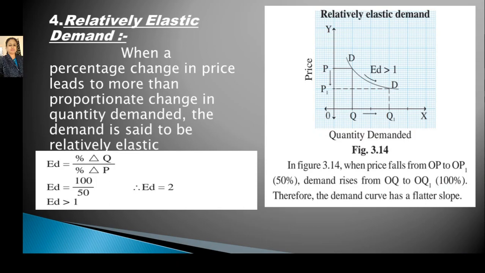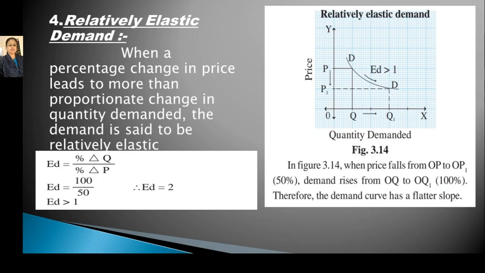ED equals percentage change in quantity divided by percentage change in price. Take an example where there is a more than proportionate change in quantity demanded, that is 100%, and the change in price is only 50%. So when we equate it, the value of ED comes to 2, and here ED is greater than 1.